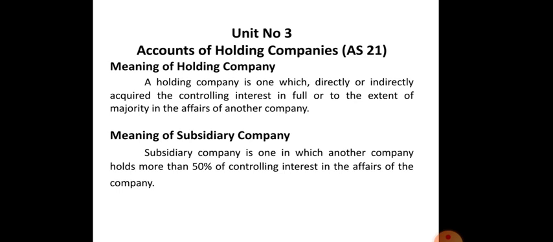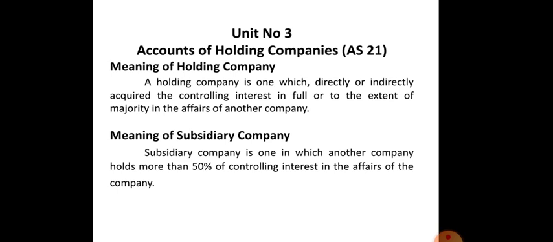Meaning of subsidiary company. A subsidiary company is one in which another company holds more than 50% of controlling interest in the affairs of the company. It means enterprises controlled by another enterprise. Enterprises controlled by another enterprise is nothing but the subsidiary company.